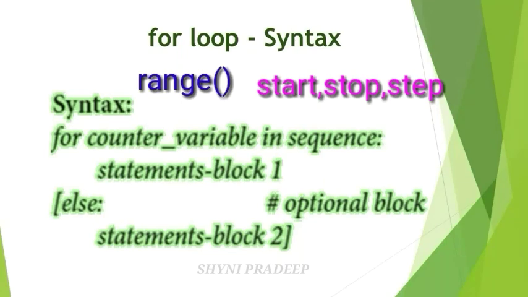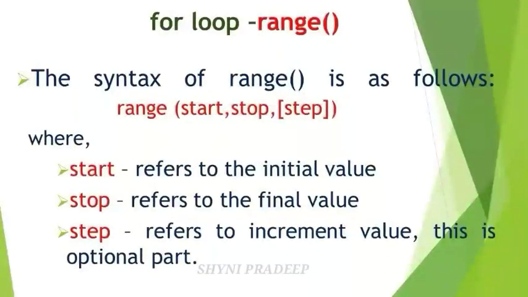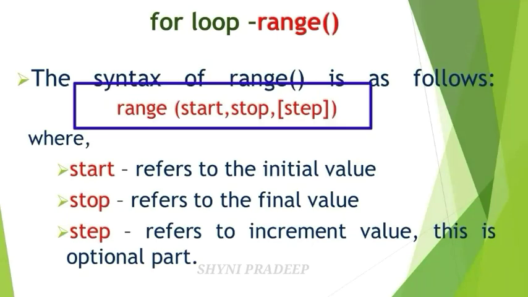In the sequence, you have to use the range function to generate a list of values starting from start to stop minus 1. Let's see the syntax of the range function: range(start, stop, step). We have to initialize the start value, stop value and step value, that is the increment value, within the range function. So this is the syntax for the range function.